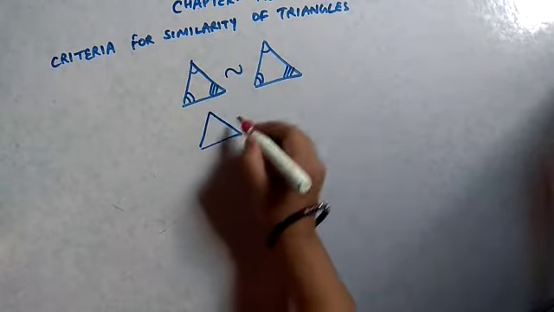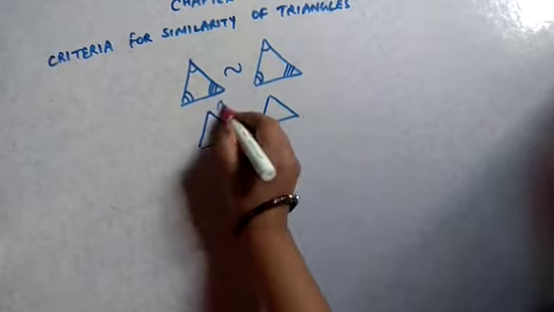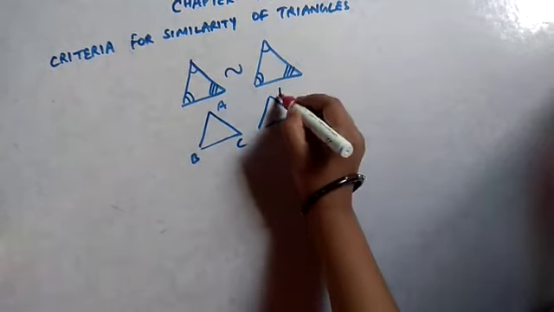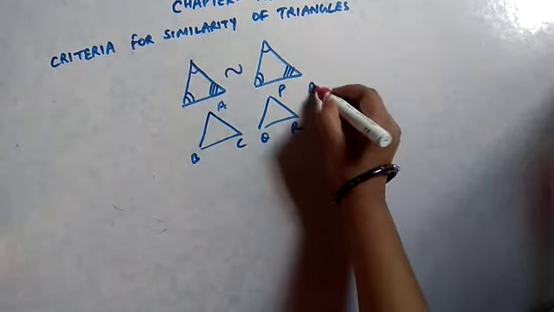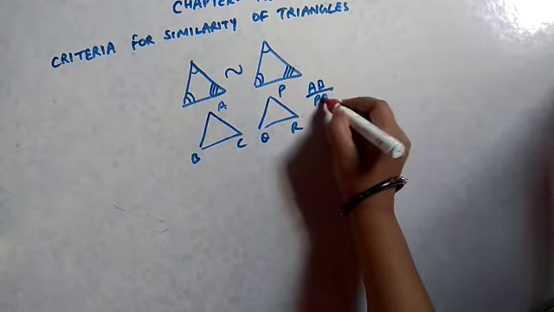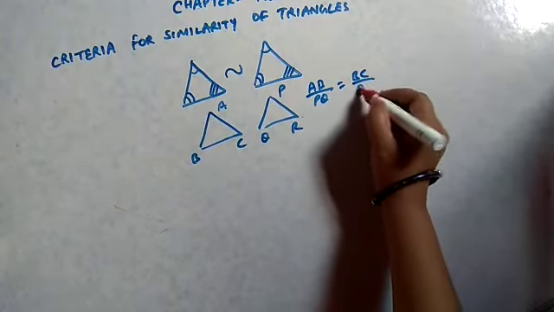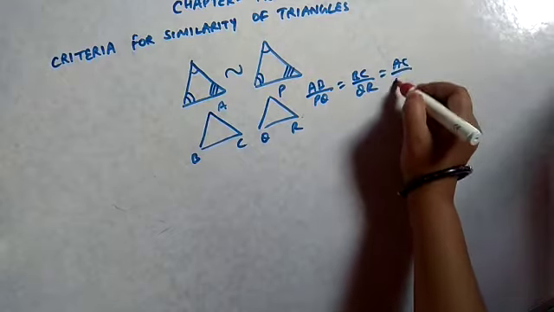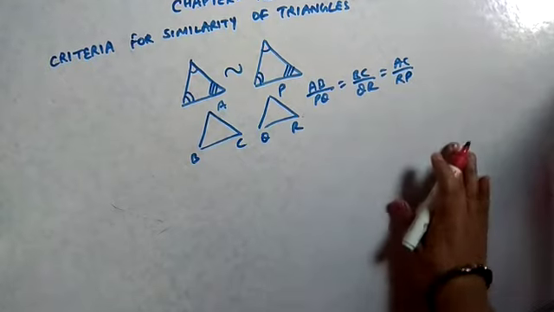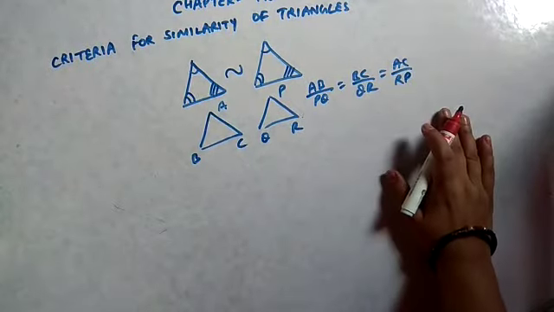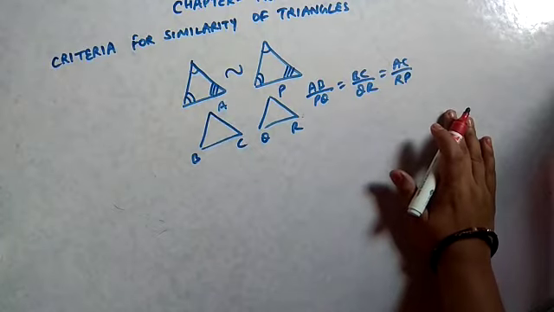Or the second thing is, if the sides of the triangles are proportional, that is, if it is given that AB by PQ equals BC by QR equals AC by PR, then also we will say the triangles are similar by SSS.